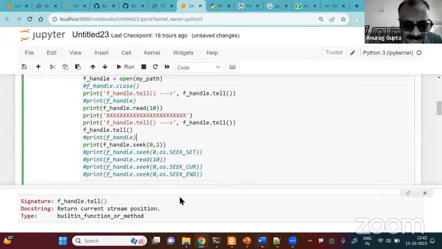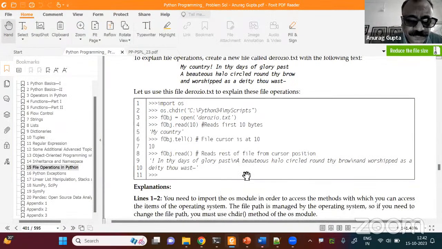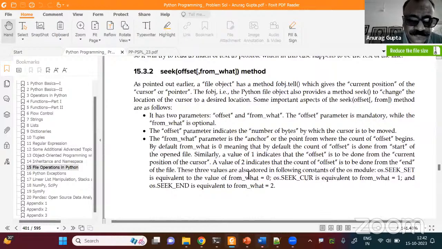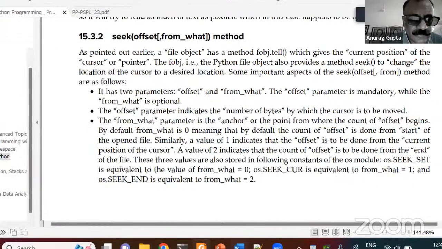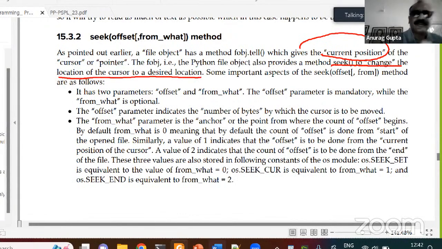Then there is a seek method. Let us see the seek also. The file object's tell tells you the current position of the cursor, but there is a seek method to change the location of the cursor to the desired location. So you can change the position of the cursor by using the seek method of the file object.